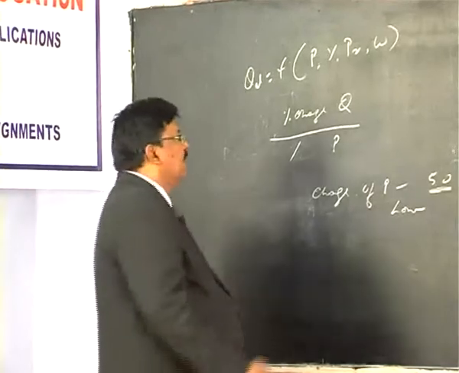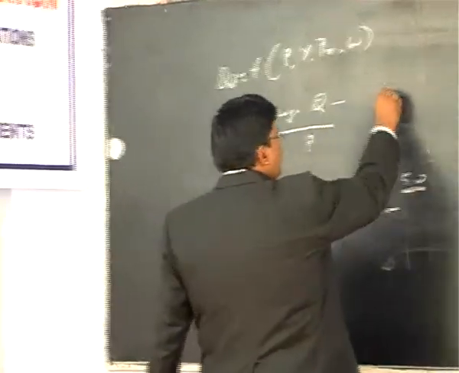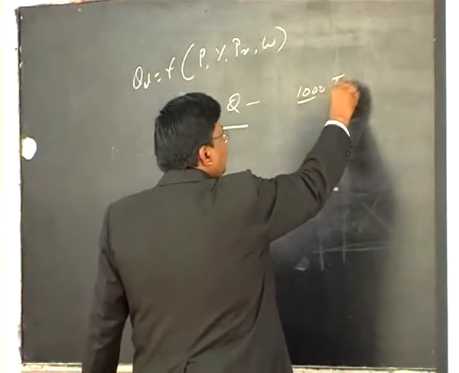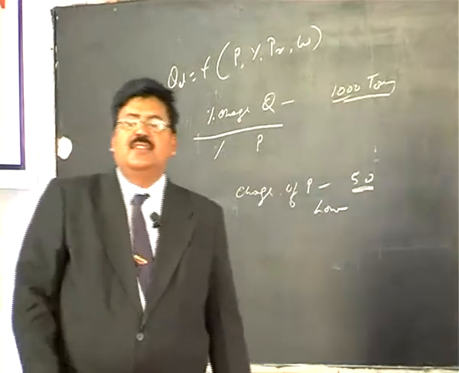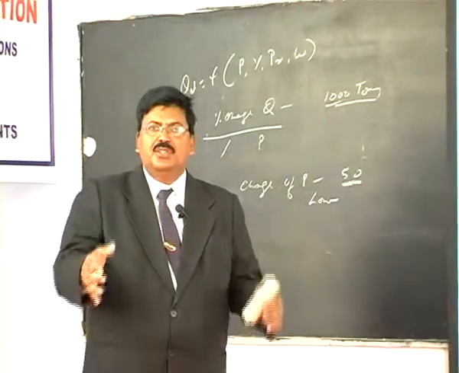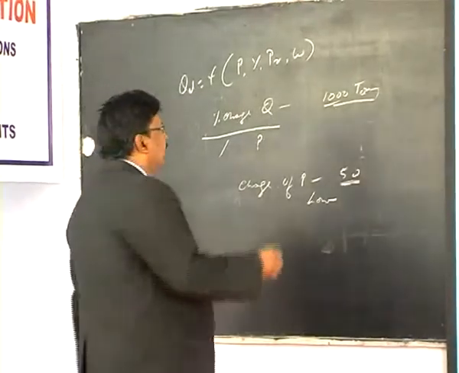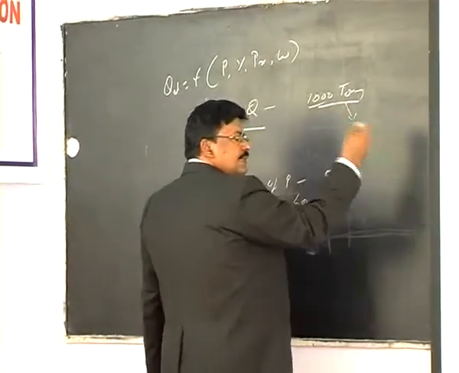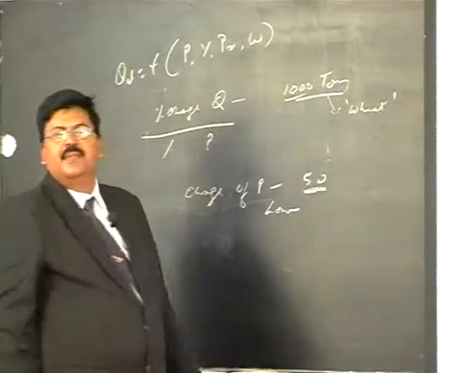And similarly, take the case of quantity. The absolute change in quantity may be say 1000 tons. It may be significant for certain commodities and insignificant for certain commodities. 1000 tons of gold, for example, is very significant. And 1000 tons of say wheat production in the country as a whole is very insignificant.